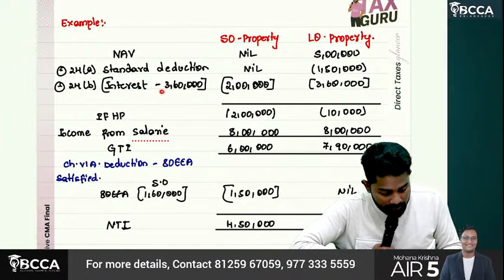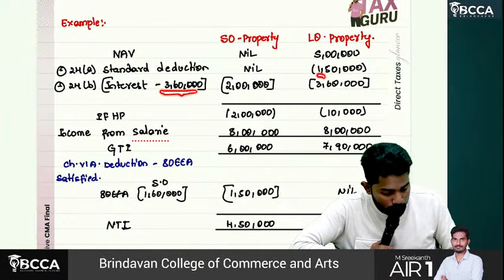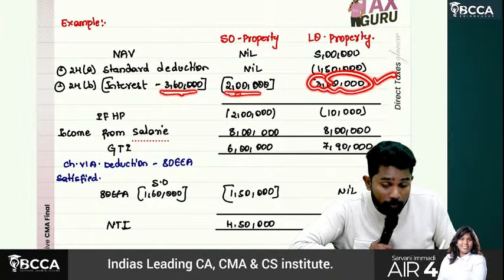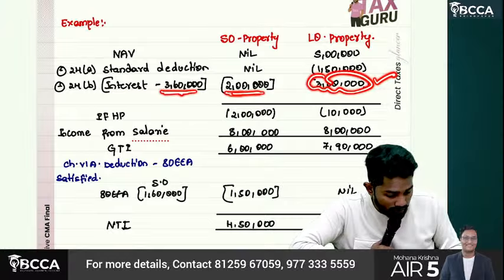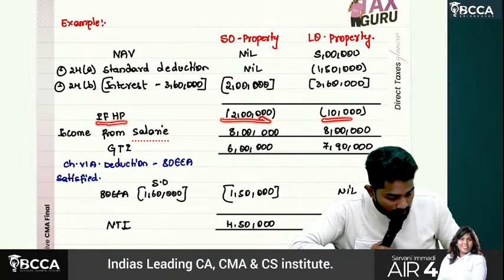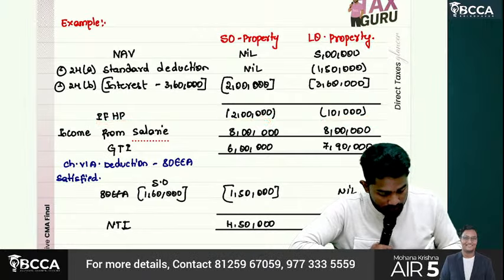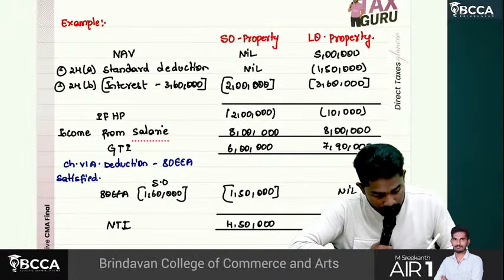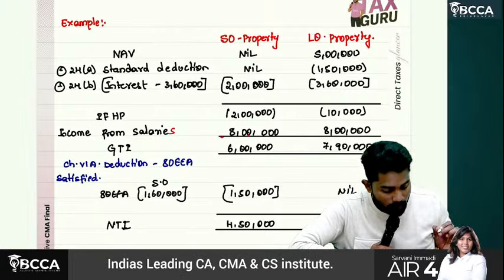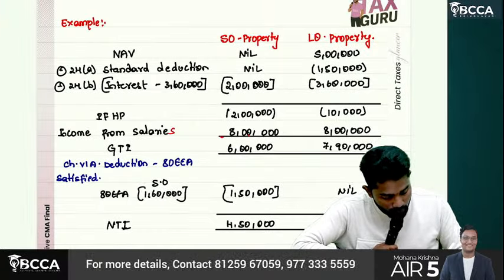Let's say the interest is 3,60,000. For let out property, the whole 3,60,000 can be claimed. But for self-occupied property, maximum how much, sir? 2 lakhs only allowed. So after claiming deductions, income from house property is how much? 2 lakhs loss. Here let out property 10,000 loss. Then income from salaries he is having. Salary how much he has? 8 lakhs. Now the gross total income. Sir, understand?